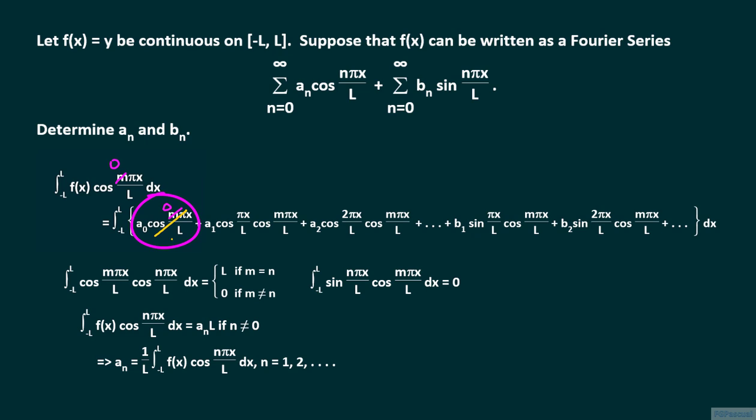Cosine 0 is equal to 1, and so on the right side we are integrating a sub 0 from minus L to L. This gives us a sub 0 times 2L. Cosine 0 is still equal to 1 regardless of the side it's coming from. And so on the left side we have the integral from minus L to L of f of x. And so we have the formula for a sub 0.